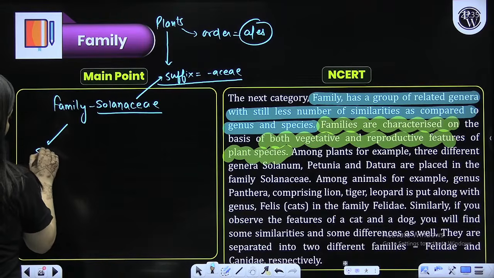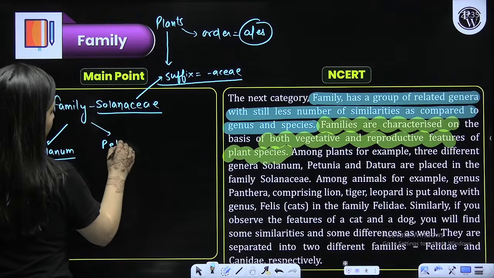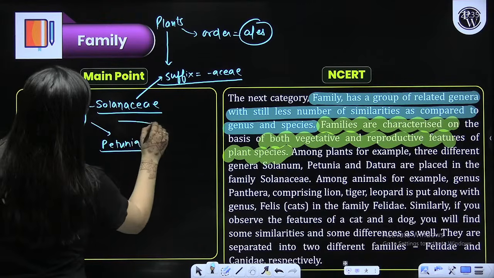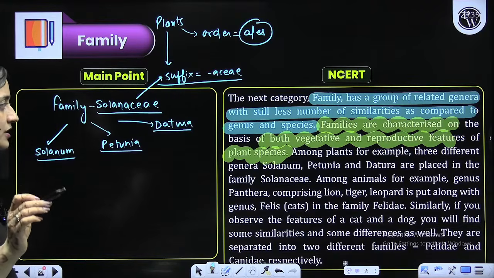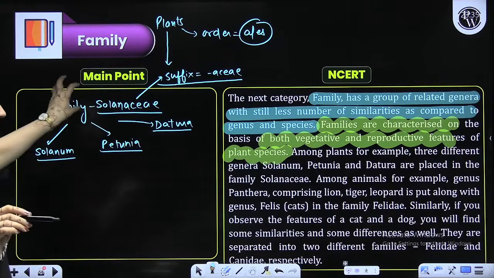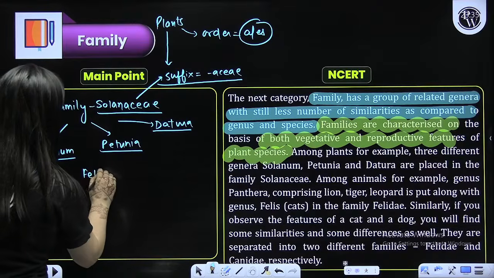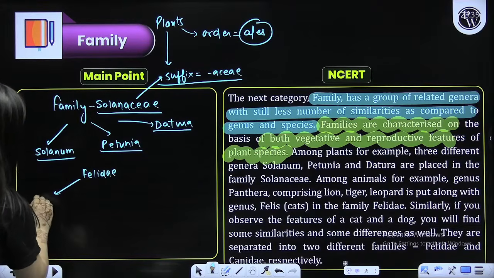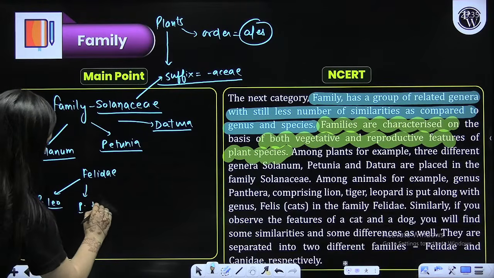So you have three different genus examples here. Just Solanum, you have Petunia here, and then you have Datura. So examples should be there on your fingertips. Okay, but the family is the same. So Datura, Solanum, different from each other, but the family is common. Now, same way, beta, Felidae is the family. So in Felidae you have Panthera leo, you have Panthera tigris also, right?